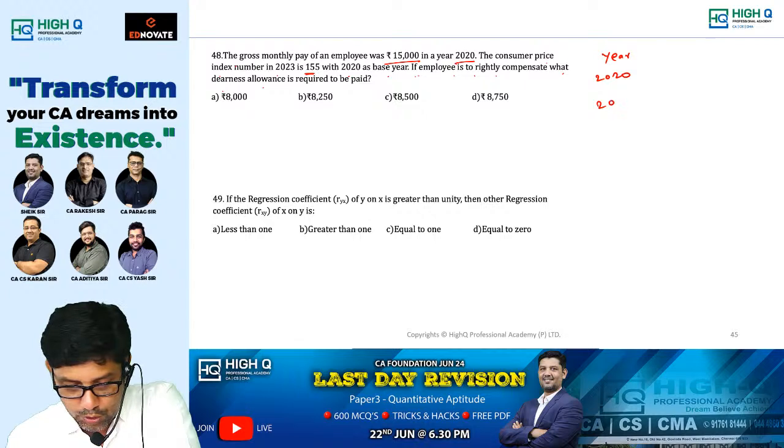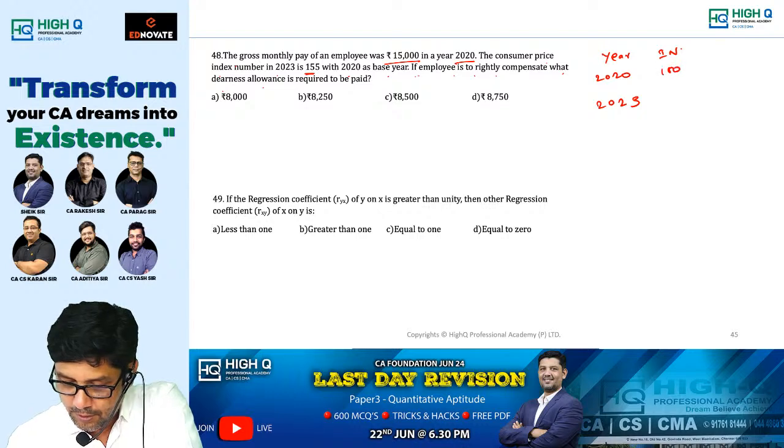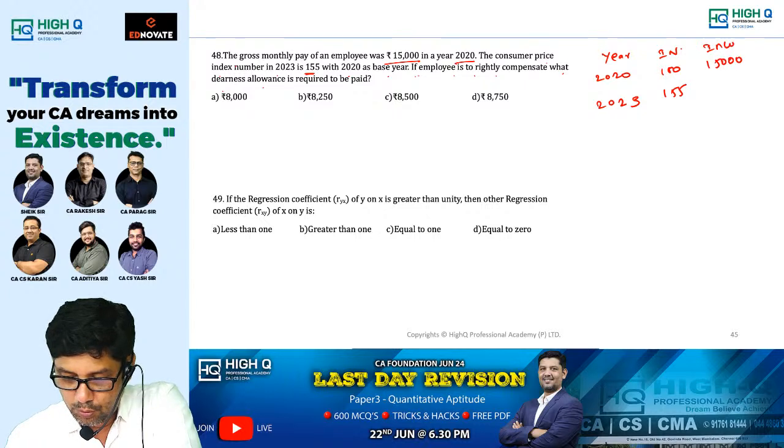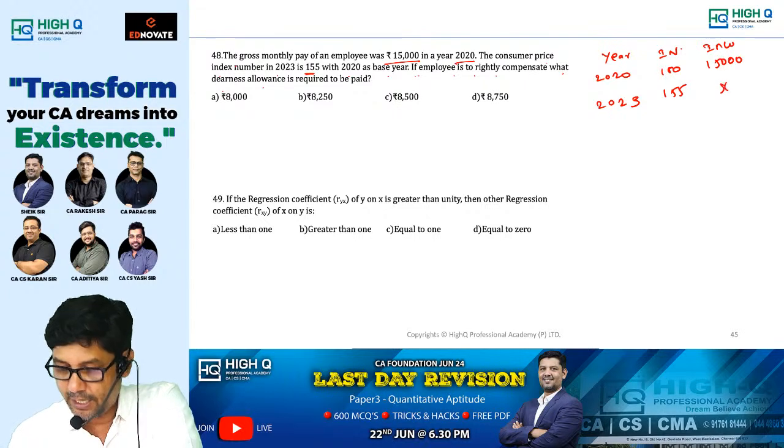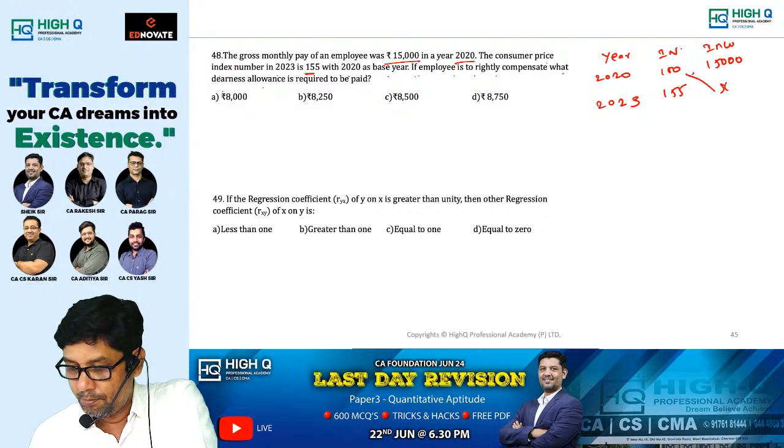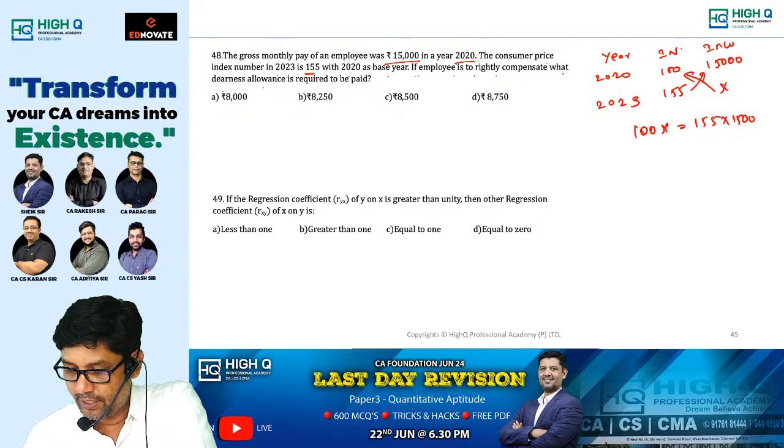Year 2020, 2023. Index number. What is index number, my dear? 100. And which is 155. Next one. Income. What is income equal to? 15,000. And let me take this income as X. Cross multiplication. 100x is equal to 155 into 15,000.